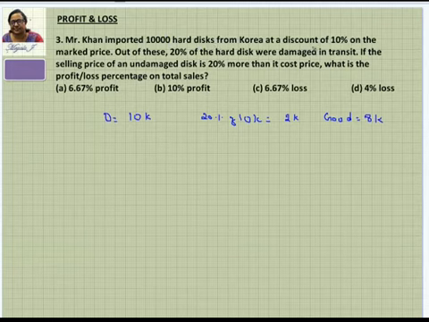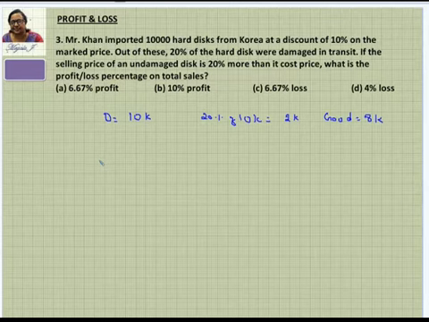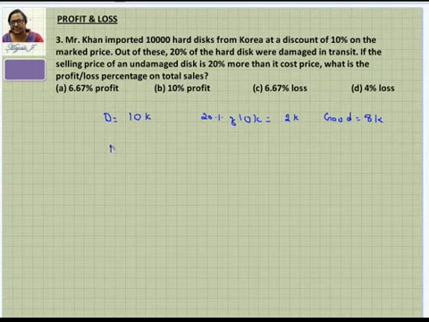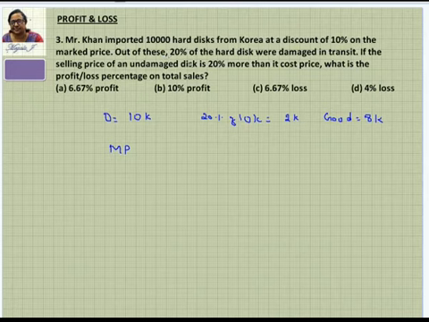He gets a discount of 10% on the mark price. So we are now going to start with the mark price here, because they have started the problem with the mark price. So we will consider the mark price as whatever you want, you can keep it. We can go for 100 or you can go for 10. I think this is only like 20, so I can go for 10. So let me consider the mark price as 10 rupees.